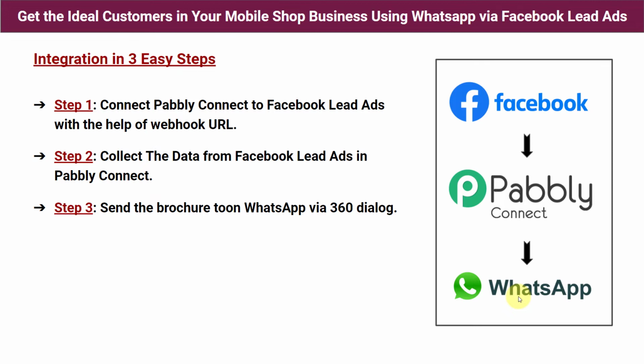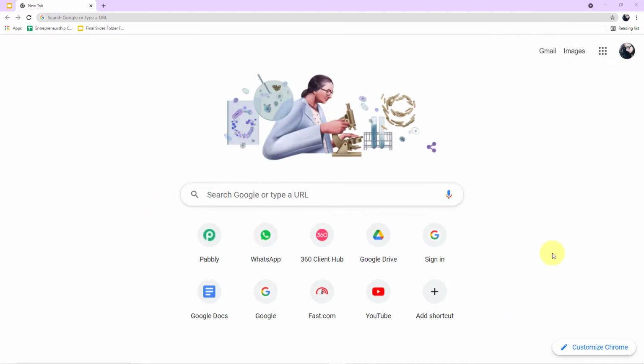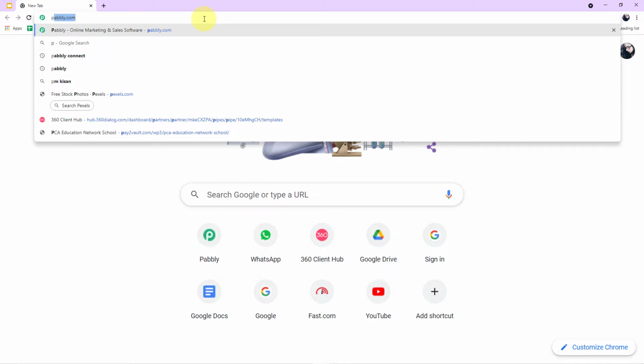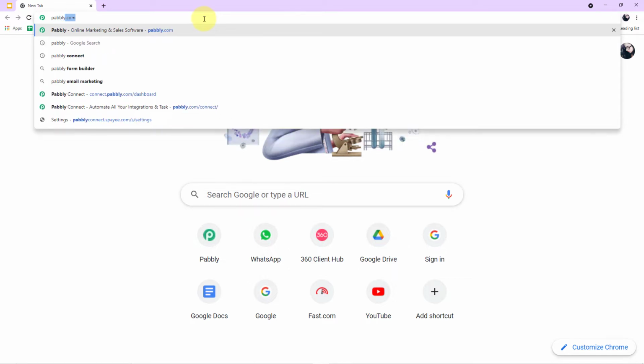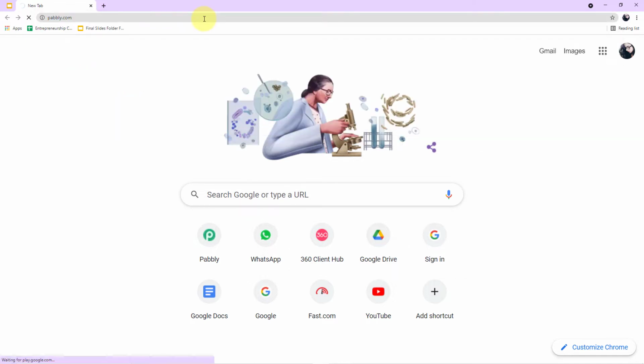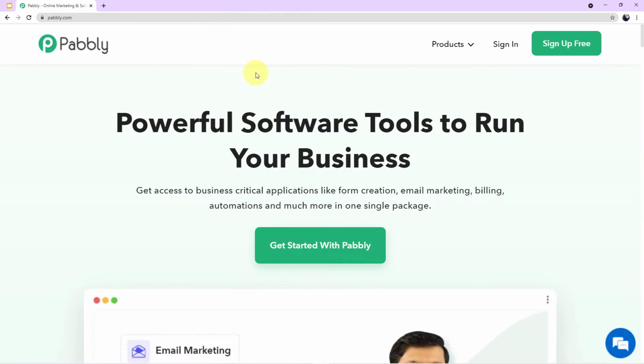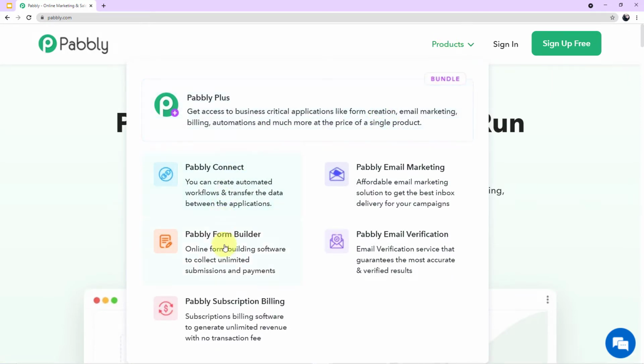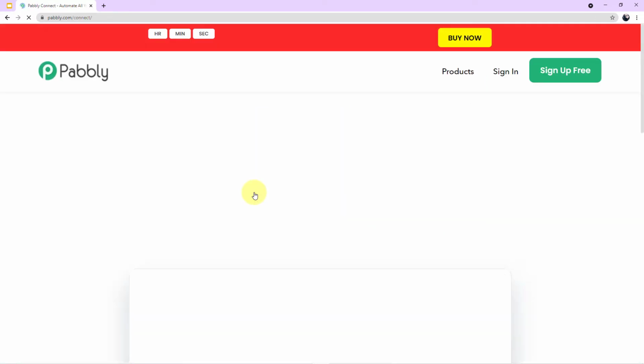Okay, so guys, now let's start with the process. To start, you have to first open your browser, come to the search engine, and search for Pabbly. Type Pabbly, press enter. As you can see on my screen, this is the website page of Pabbly. What you have to do next is click on products, and you can see all of the 5 applications offered by Pabbly. Today we are using Connect, so click on Pabbly Connect.